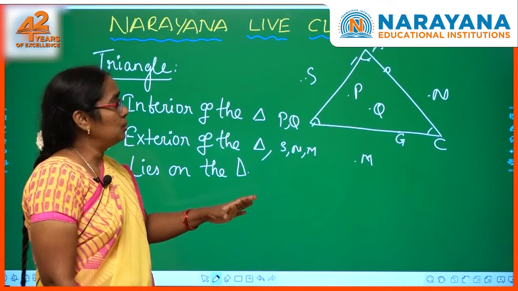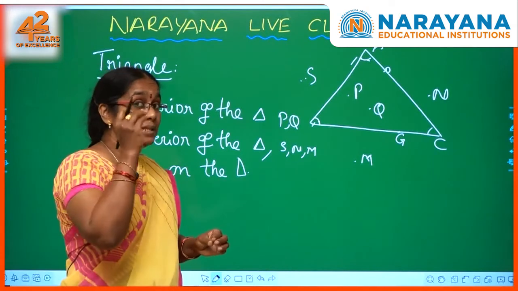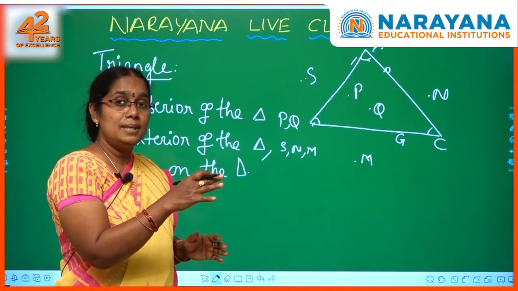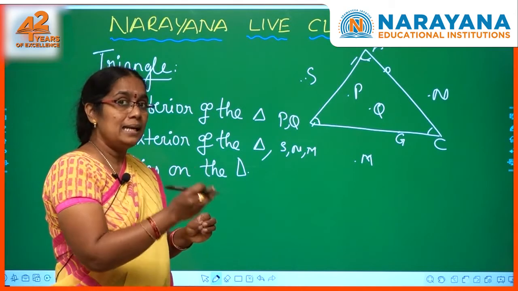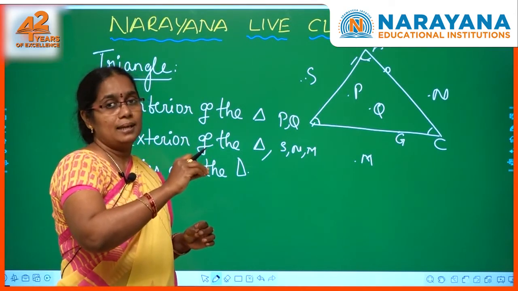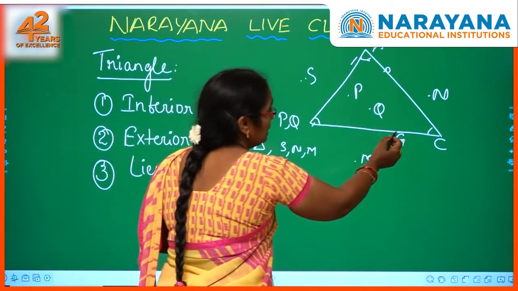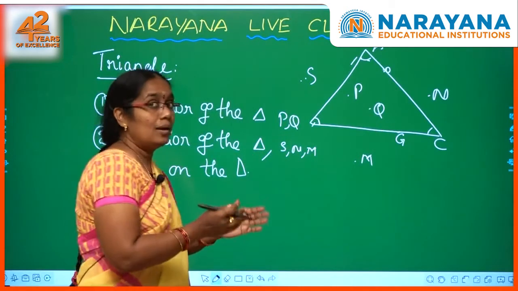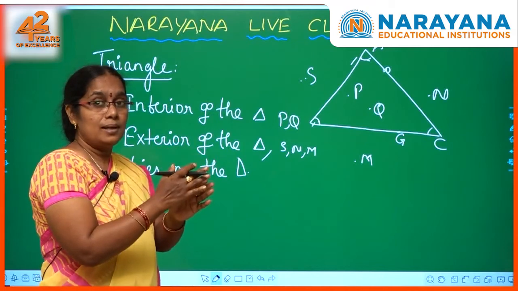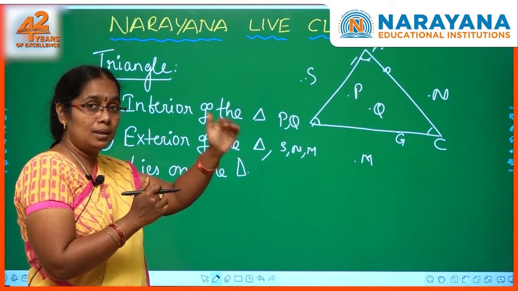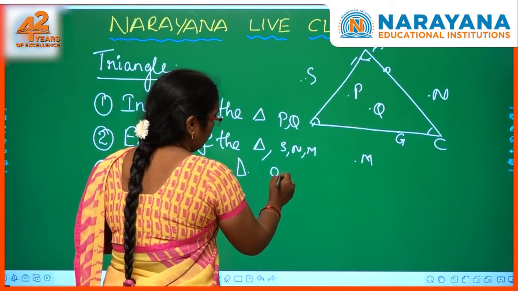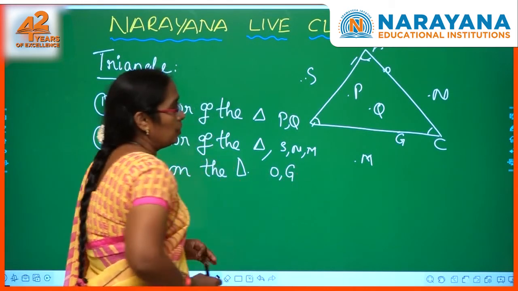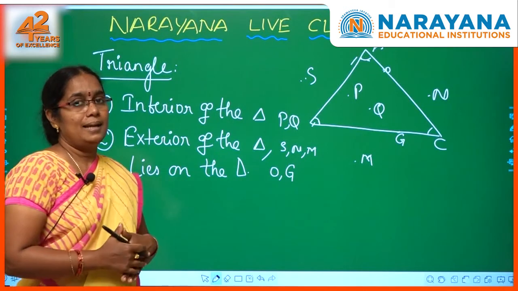Then next come the points which lie on the triangle. Lying on the triangle means if they are lying on any side of the triangle, we can say that the points are lying on the triangle. So look at this, point G and point O, they are on the sides of the triangle, so we will say they lie on the triangle. So what are the points that lie on the triangle? O, G. These are the points which are lying on the triangle.